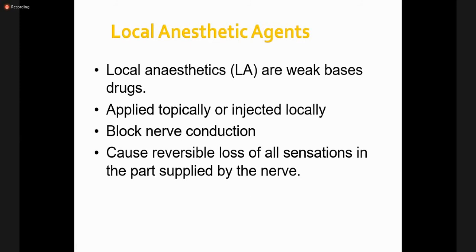a drug is either a weak acid or a weak base. And in both forms, they must be in uncharged form, unionized form, right? So it can cross the lipid bilayer and reach the intracellular side, right? So local anesthetics are weak bases. That means normally these are in unionized form, non-charged or uncharged form, right?